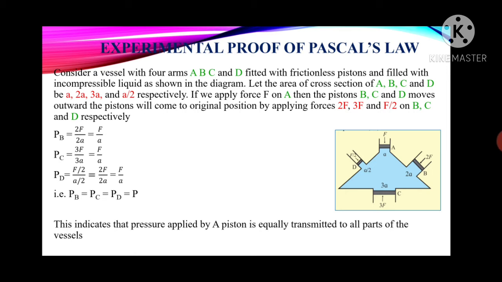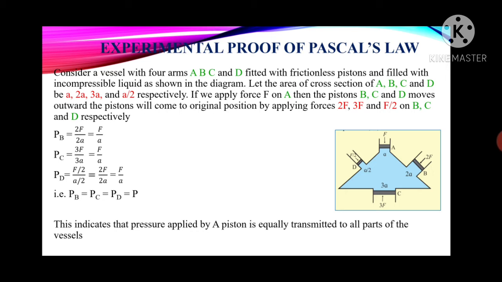Okay, so if the first arm is pushed inward, what will happen? That is, if we apply a force on the first piston, that is A, what is the effect of that on the other pistons? The other pistons, that is B, C and D, also move outward.